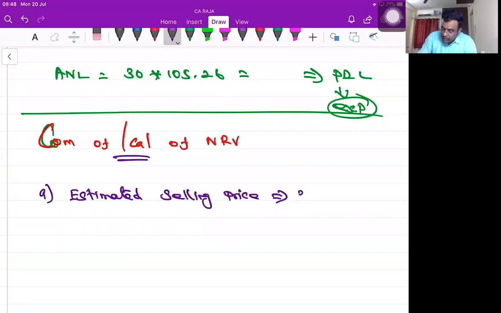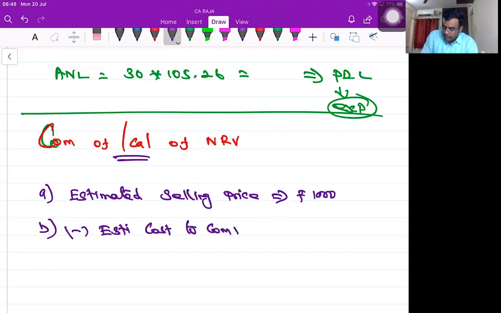I am estimating that it can be sold in the market for 1,000 rupees. Now, minus estimated cost to complete. I told you, I have to manufacture the cap and put it over there. It comes to 50 rupees.